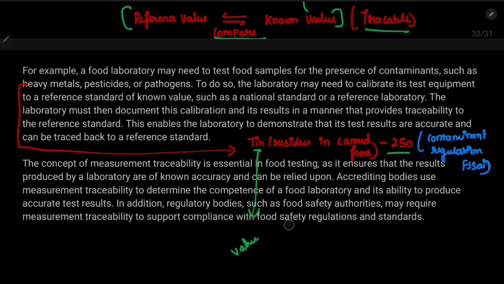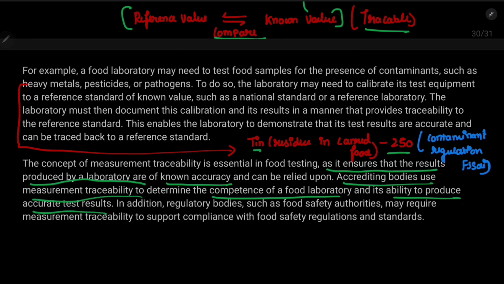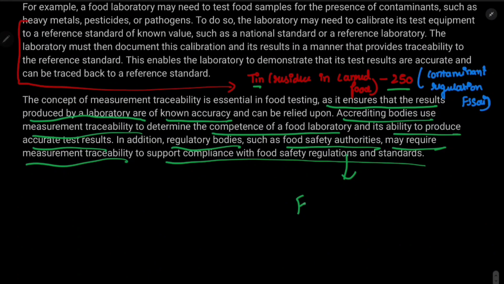The concept of measurement traceability is essential in food testing, as it ensures the results produced by the laboratory are of known accuracy and can be relied upon. Accrediting bodies use measurement traceability to determine the competence of a food testing laboratory and its ability to produce accurate test results. In addition, regulatory bodies such as food safety authorities may require measurement traceability to support compliance with food safety regulations and standards.